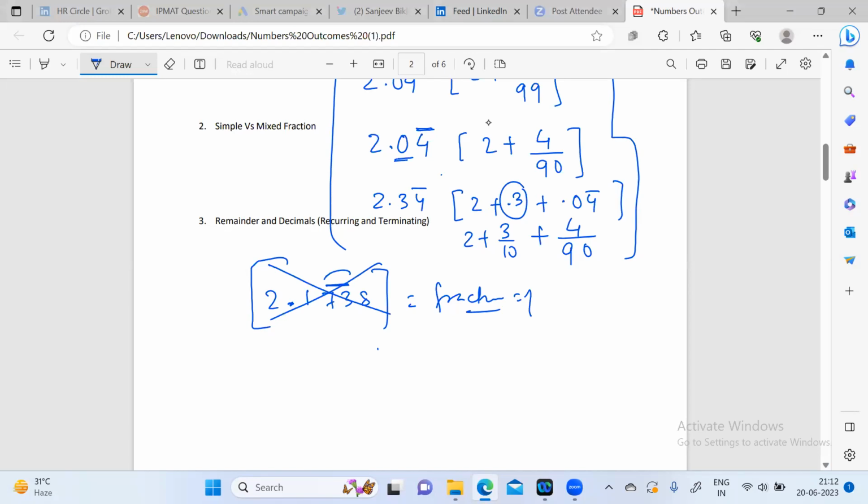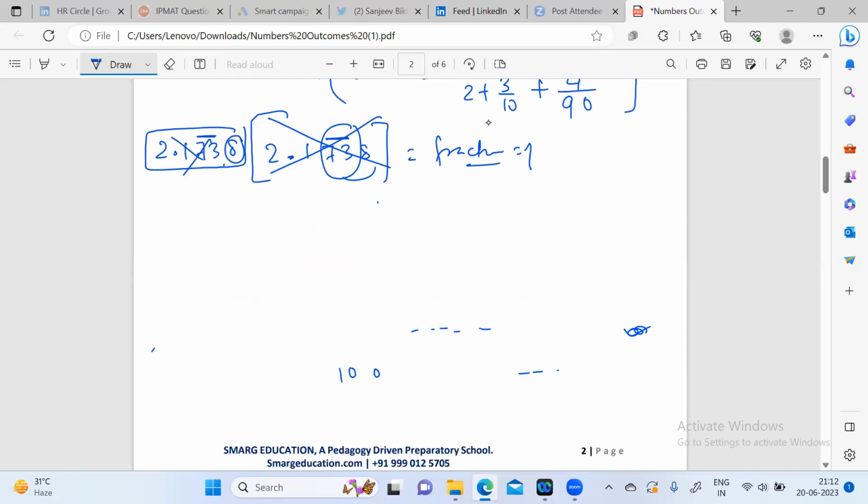So once you get the recurring part, you will not get any digit after that. So it will never be like 2.173 where the recurring decimal is just 73 and then you have 8. That means you are terminating it after some time. Any decimal will not be in this structure. Okay? So now let's write another number.